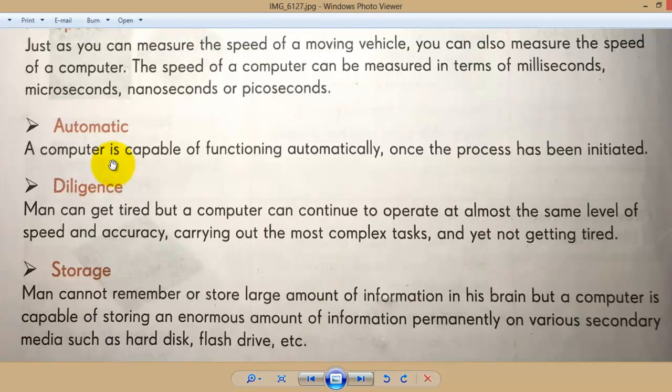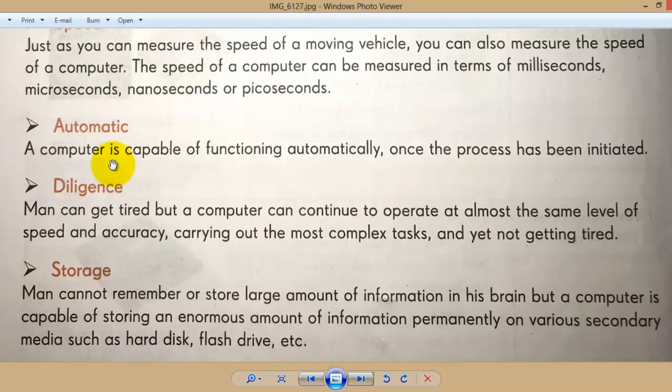Man cannot do that. We cannot run from morning till night without rest, snacks, or drinking water. We are human beings, so we get tired after running for an hour or half an hour.